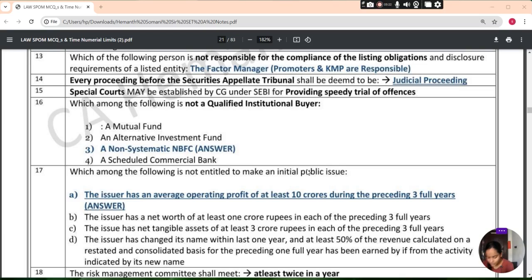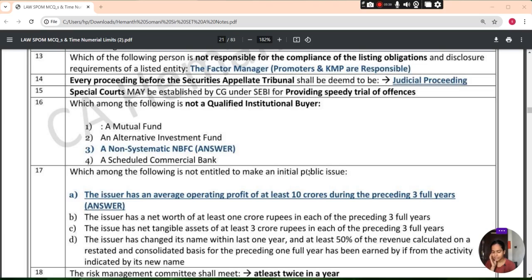Every proceeding before the Securities Appellate Tribunal shall be deemed to be a judicial proceeding. That shall be dealt with as a judicial proceeding. Special courts may be established by the Central Government under the SEBI Act for providing speedy trial of offences.